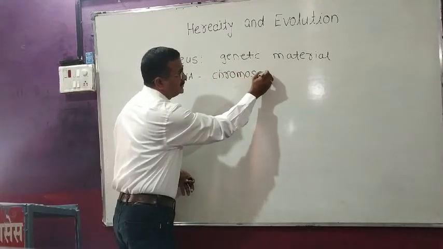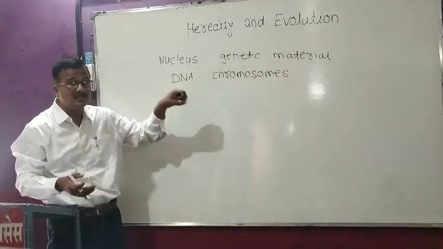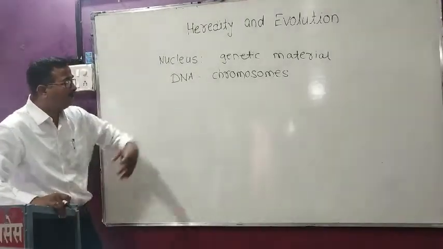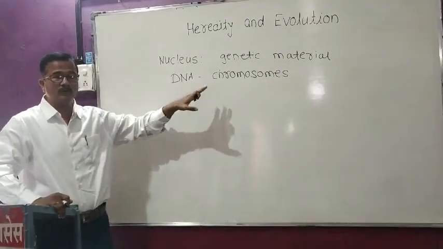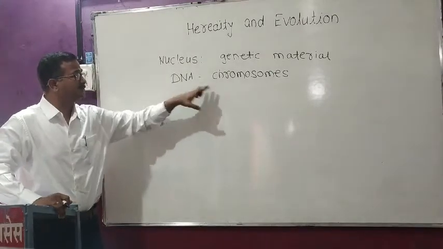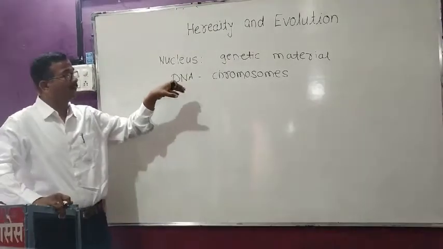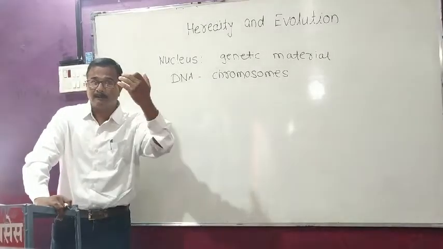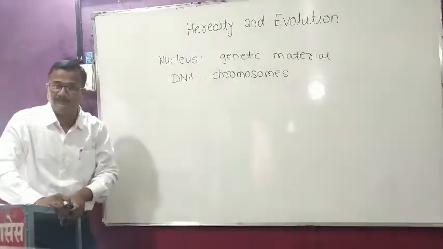During cell division, the chromatin network present inside the nucleus starts to separate and chromosomes are formed. On these chromosomes DNA is present. So this chromosome or DNA is related to the transfer of characters from parents to the offspring. So chromosomes are related with heredity.